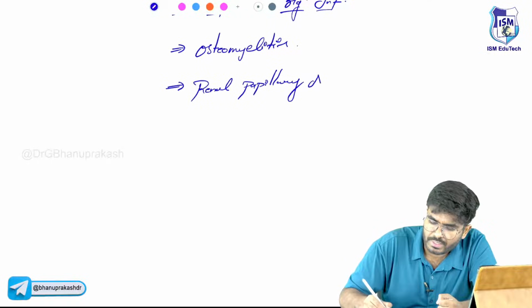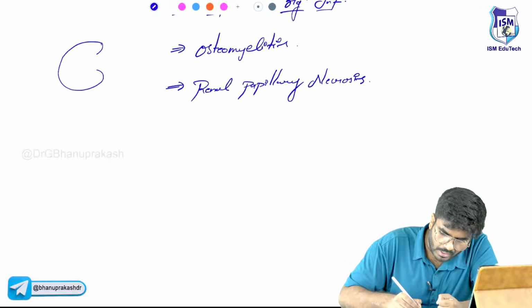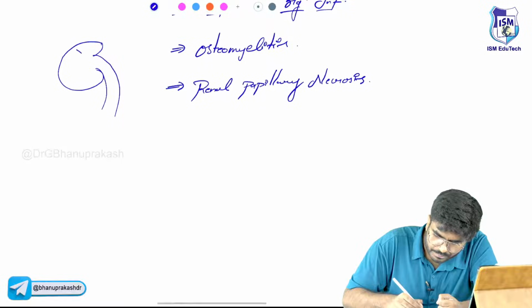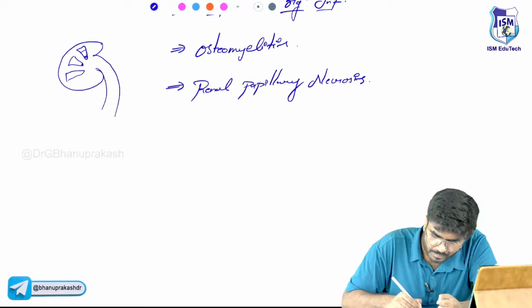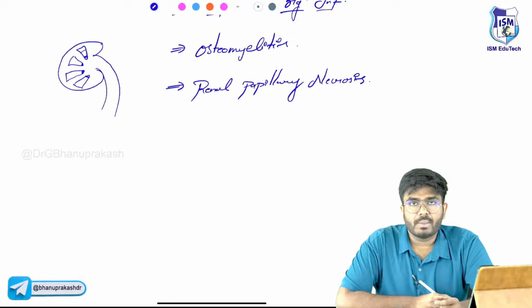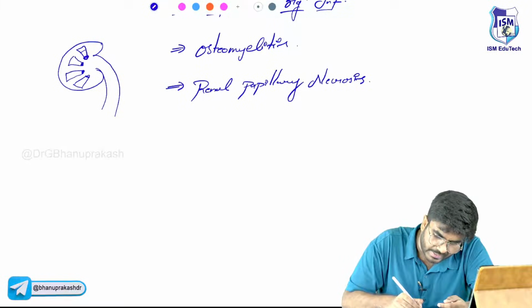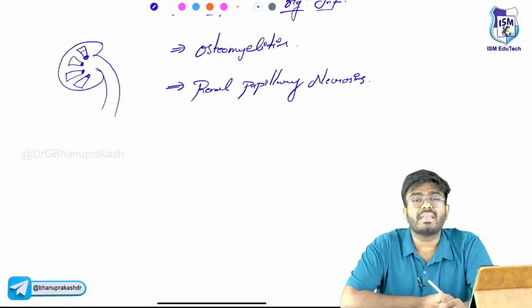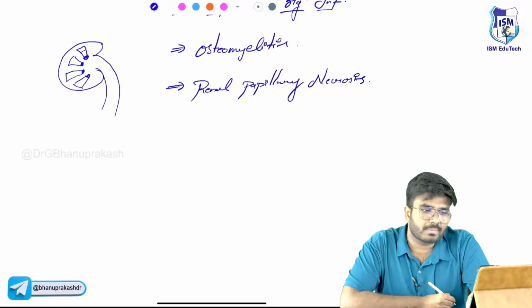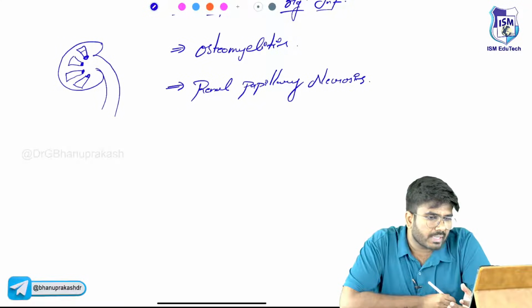In the kidney, in the medulla region, these are the renal pyramids, and the tip of the pyramid is called the papilla. Already in the papilla region there is less blood supply. Because of this vaso-occlusion, there will be further reduction of blood supply that will cause necrosis at this tip. That is called renal papillary necrosis.